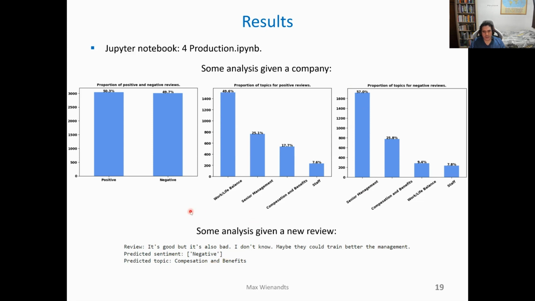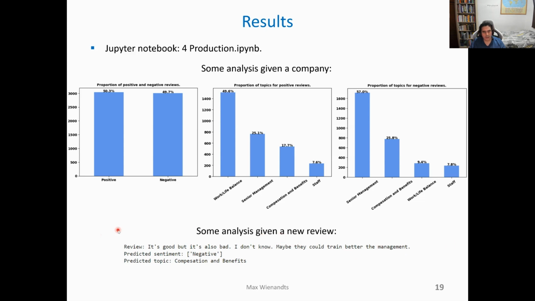Another analysis that I did is that I came up with a new review and used the LSTM and LDA models. The review that I used was, it is good, but it's also bad. I don't know. Maybe they could train the management better. The LSTM model returned the sentence as being negative, as expected.